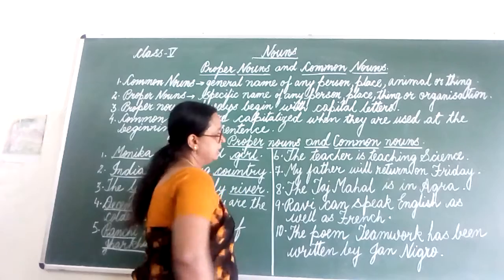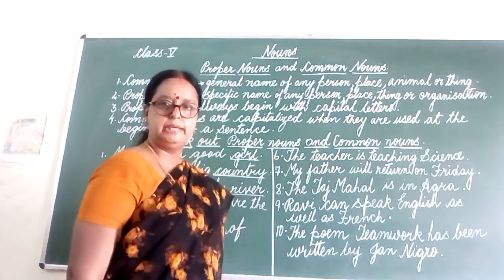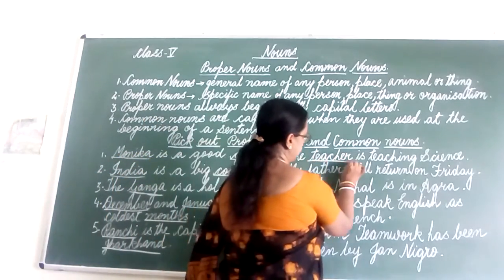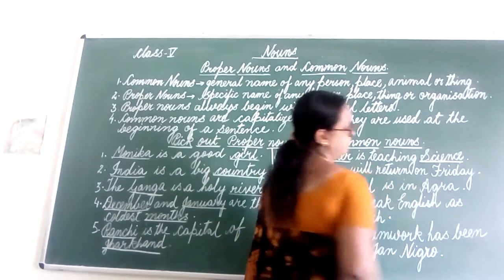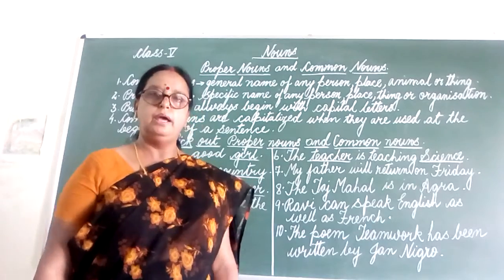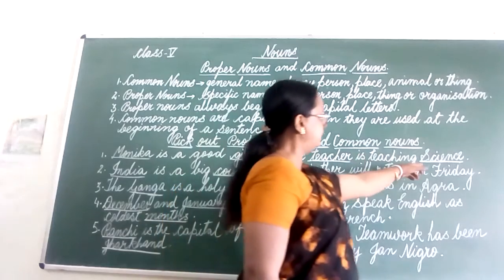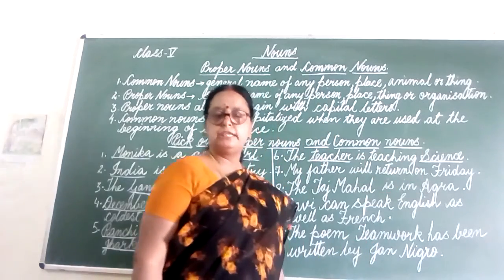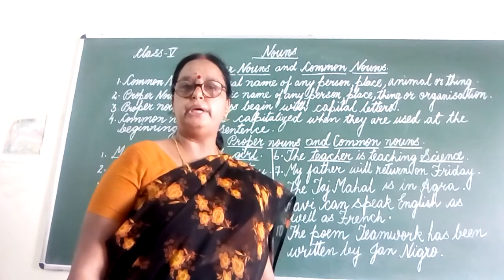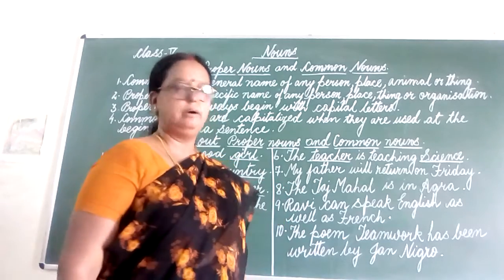Look at the sixth sentence. The teacher is teaching science. First, underline the nouns, teacher and science. In this sentence, there are two nouns, teacher and science. Teacher is, yes, common noun, and science is proper noun. Why is science a proper noun? Because science is the name of the subject. It is the particular name of a subject, so science is a proper noun.